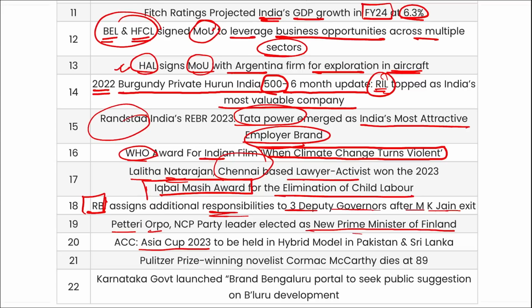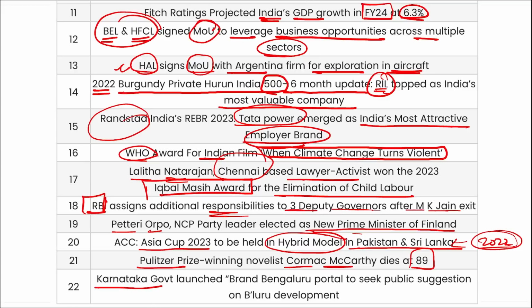Asia Cup 2023 is to be held in a hybrid mode in Pakistan and Sri Lanka, and in 2022 it was Sri Lanka who won this Asia Cup by defeating Pakistan in the final. Pulitzer Prize winning novelist Cormac McCarthy died at the age of 89. Karnataka government has launched the Brand Bengaluru portal to seek public suggestions on Bengaluru development. Right, so these are your important current affairs for the day, friends.